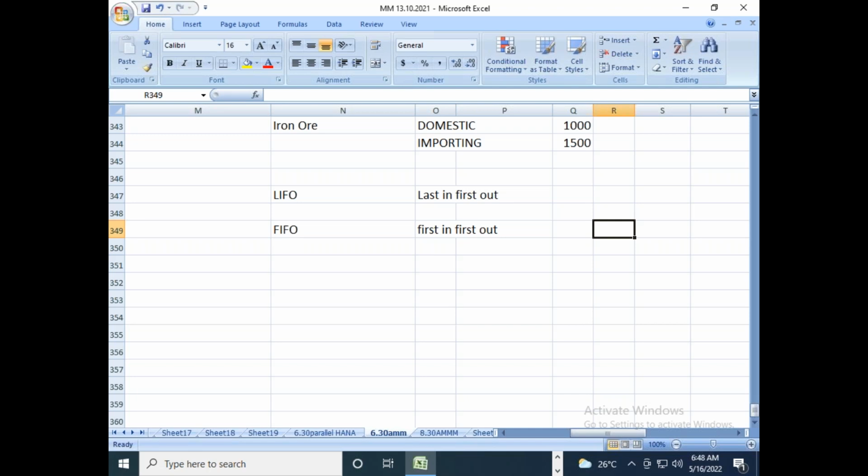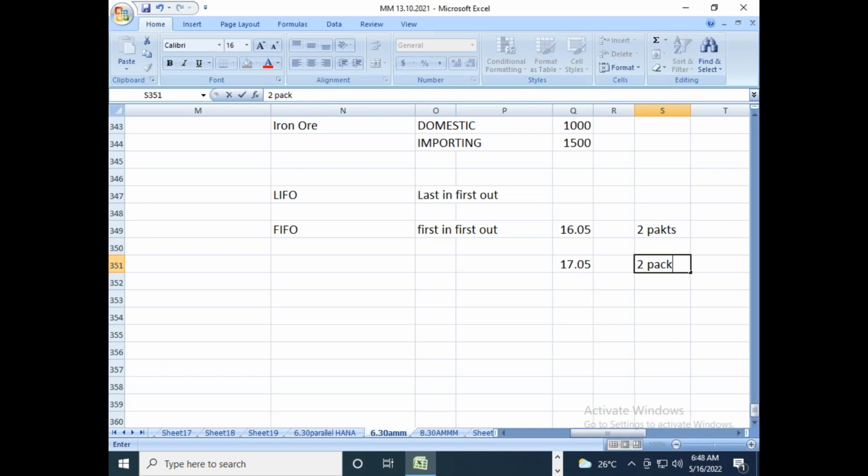So let us say today I received a material. Today is 16/05. I received bread. Let us say I purchased 100 numbers of bread, or milk, 2 packets I purchased today. And tomorrow also I purchased 2 packets of milk.